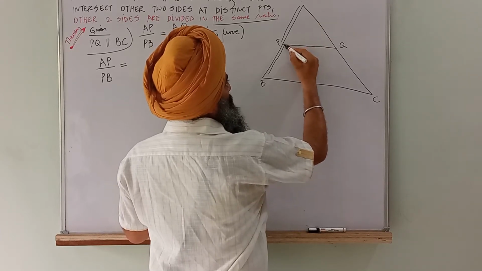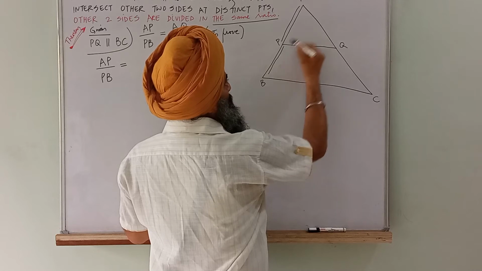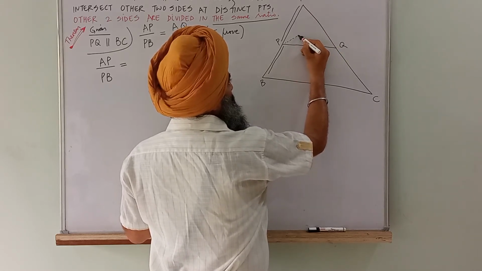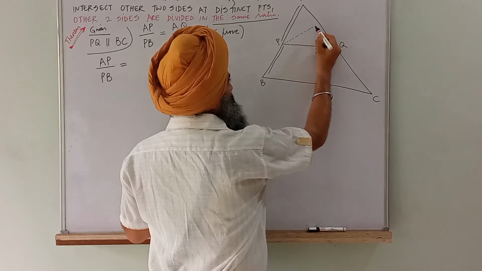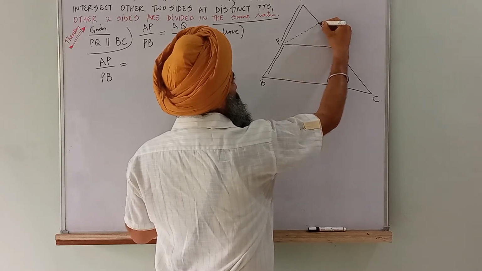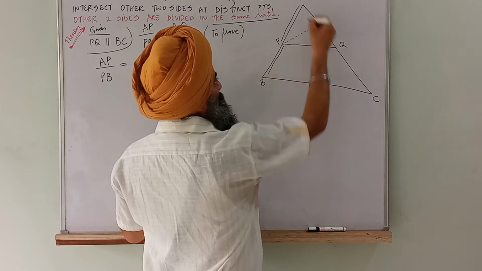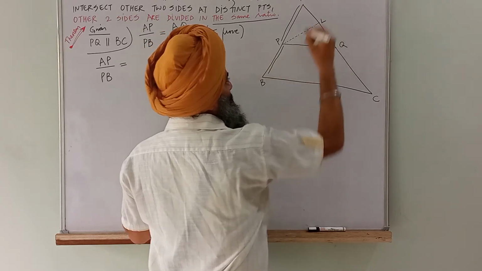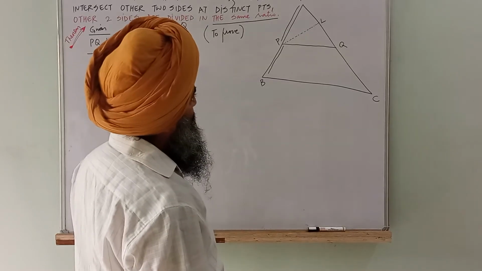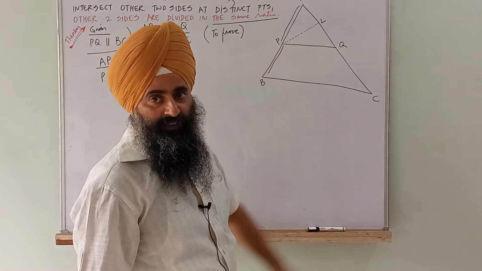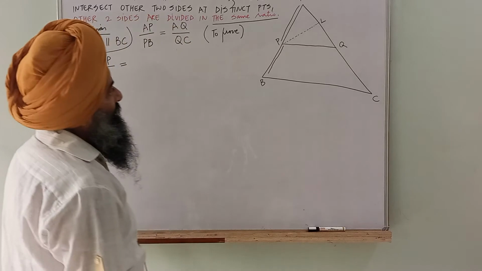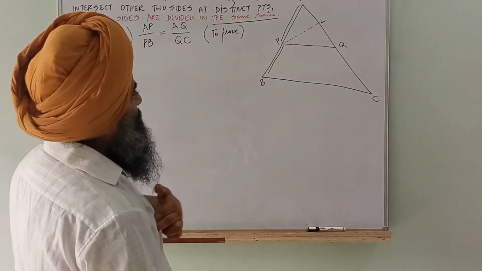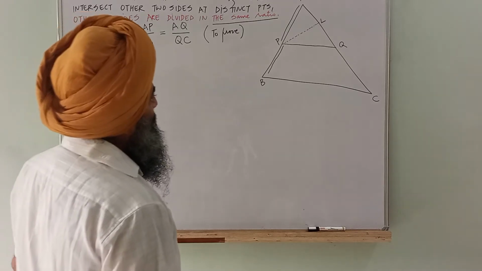Now students, you draw a perpendicular from point P to AQ. This is the perpendicular from P to AQ. Let's say this point is L. Okay.